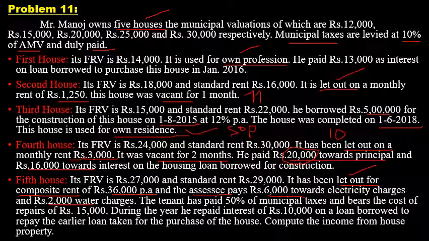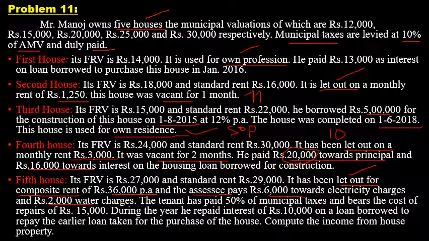It is a composite rent, which means the rent of other facilities, the electricity as well as the water, is also included. So we have to consider only the rent of house property. If you deduct the electricity and water charges which were paid by the owner, then the balance amount is called the rent received, or the actual rent of that particular property.